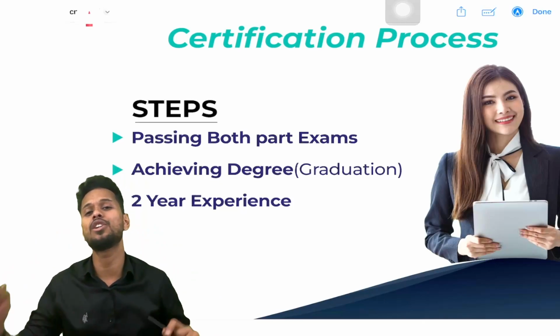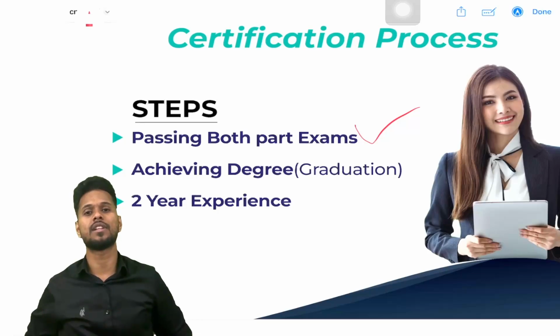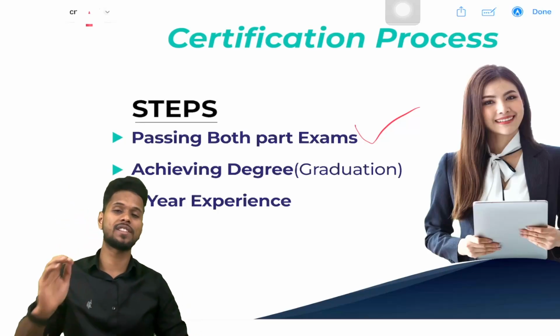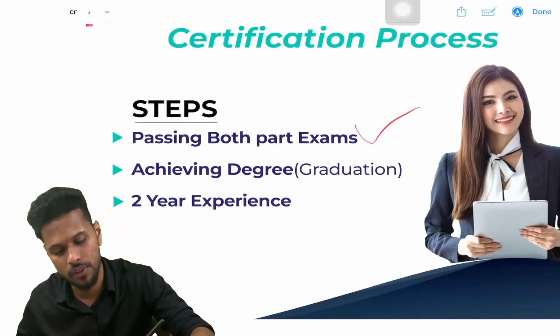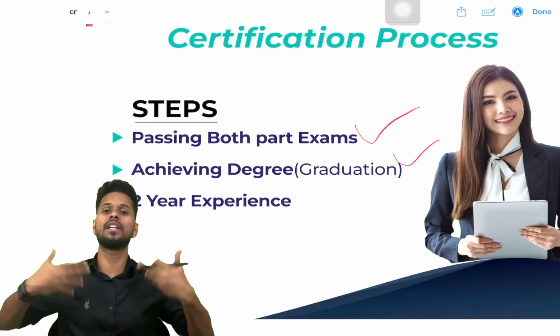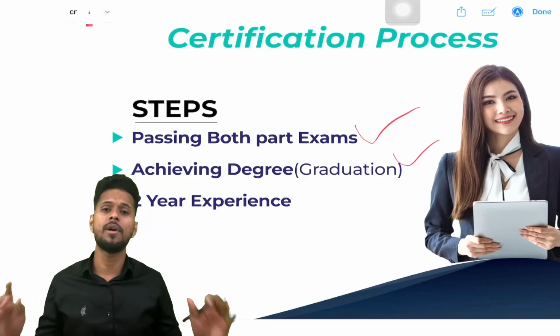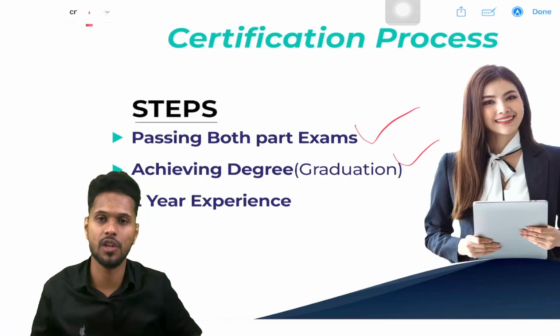For the certification, you should achieve 3 things. First, you should pass both exams. That means you should clear the part 1 exam and the part 2 exam, 2 exams you should pass. Second, you should have a graduation or degree certificate. If you already have the degree or graduation, then no problem. But if you don't have it, you should achieve that in any manner, distance or regular.